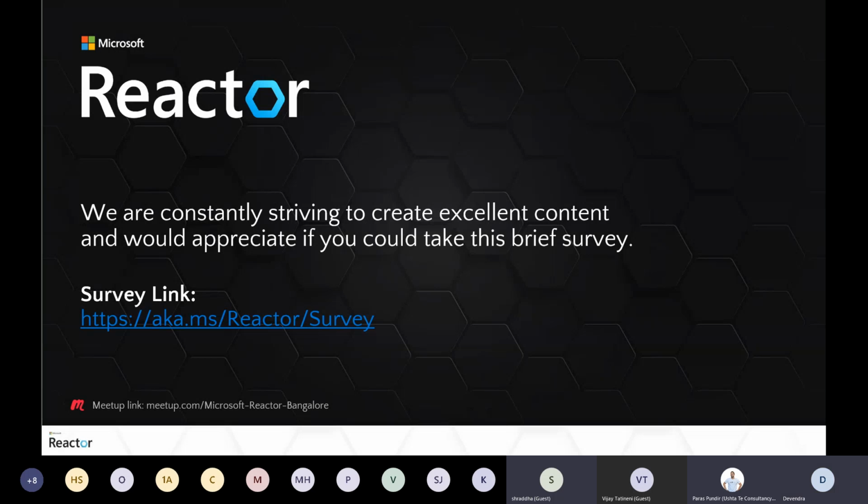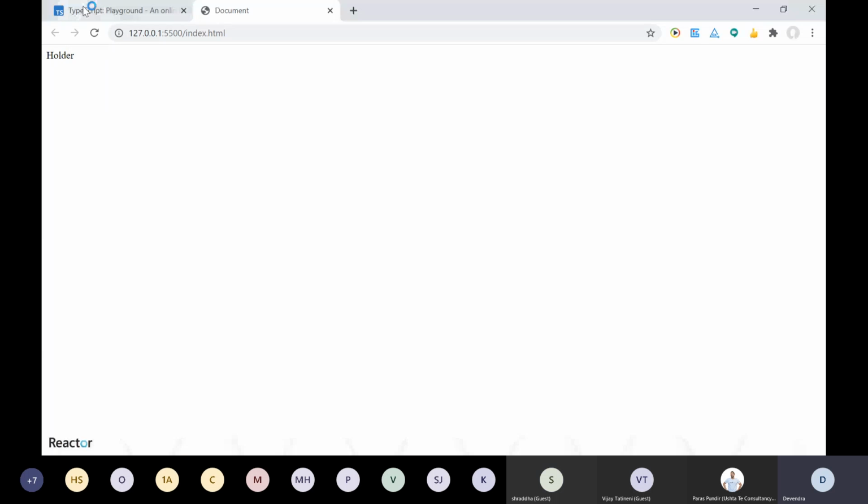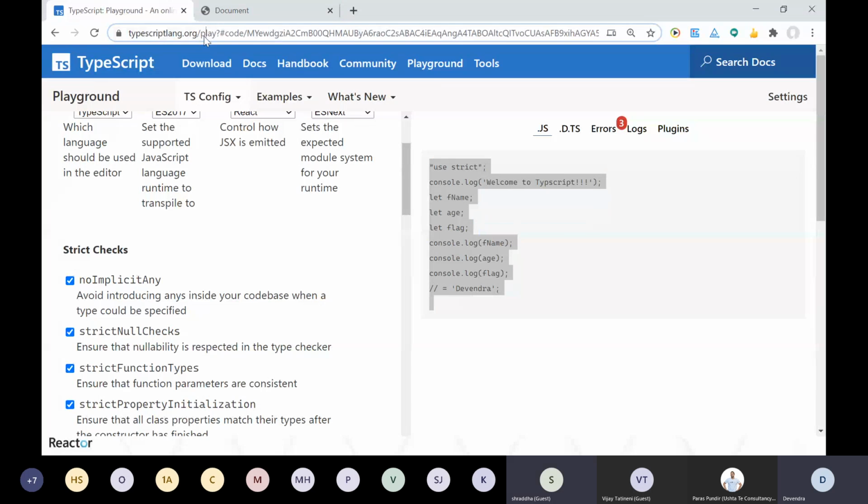I have one question. Oh, okay, Shraddha, tell me. Please go ahead. I just want to know, can you suggest any good book or course to learn TypeScript, because I'm totally a novice to this. Okay, I don't remember anything off the top of my head, but as I mentioned, TypeScriptLang.org should be the starting point. It's a beautiful site with all the documentation. I'll quickly show what is available there.